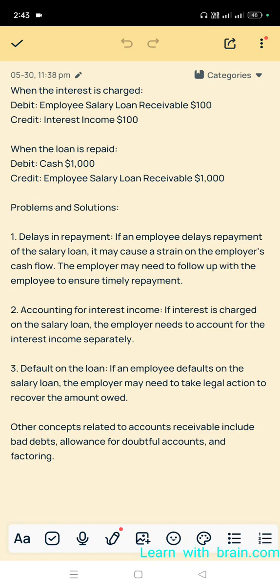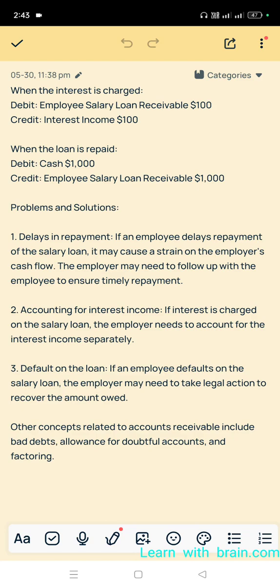So the employer may need to follow up with the employee to ensure timely repayment. Next, accounting for interest income. If interest is charged on the salary loan, the employer needs to account for the interest income separately.